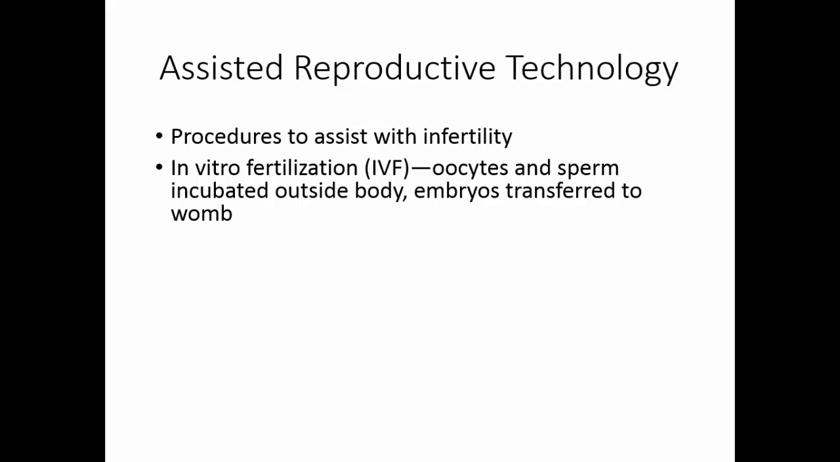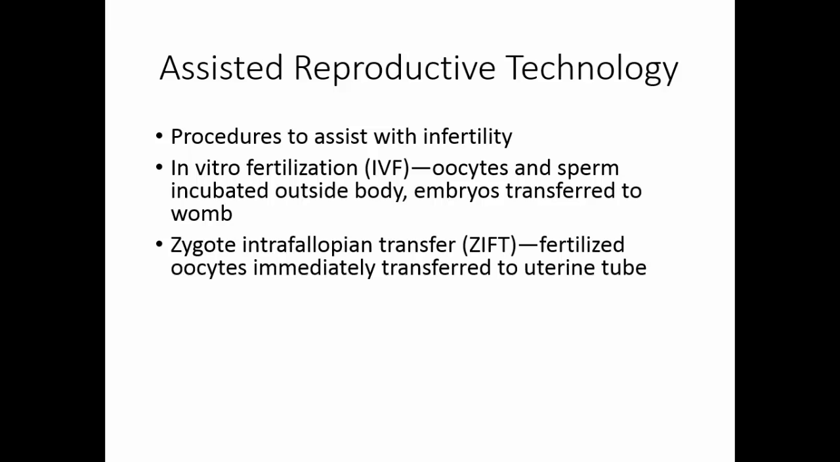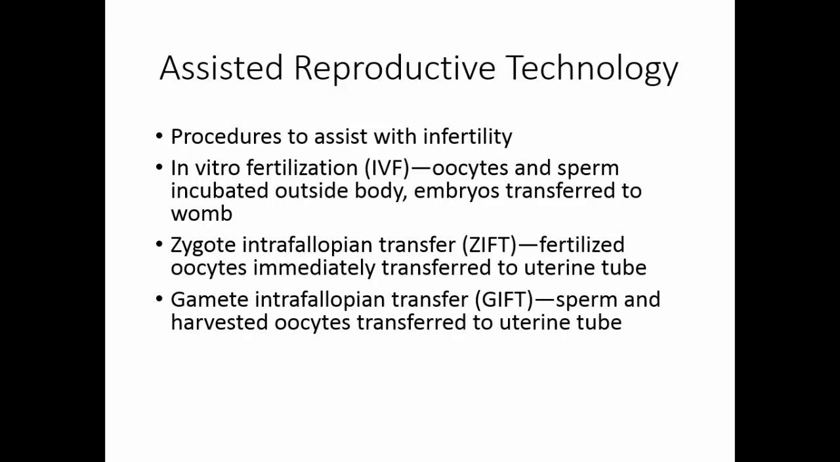Here, oocytes and sperm are harvested from each individual. They're incubated outside the body, embryos developed, and these are transferred to the womb. In zygote intrafallopian transfer, or ZIFT, the fertilized oocytes are immediately transferred to the uterine tube. It's hoped that they will then make their normal journey and implant on the walls of the uterus. Gamete intrafallopian transfer, or GIFT, has the sperm and the harvested oocytes transferred to the uterine tube. It lets fertilization and everything occur naturally from that point on.